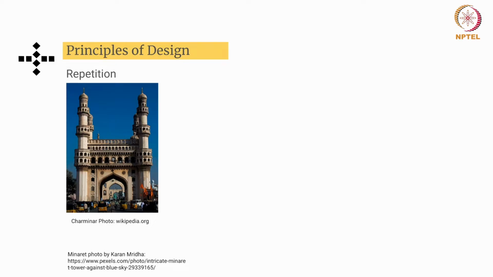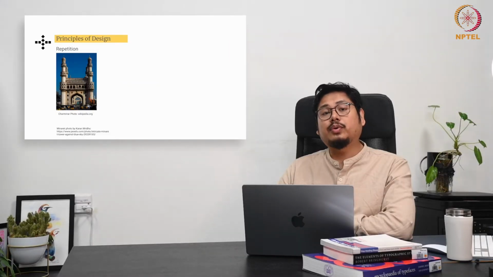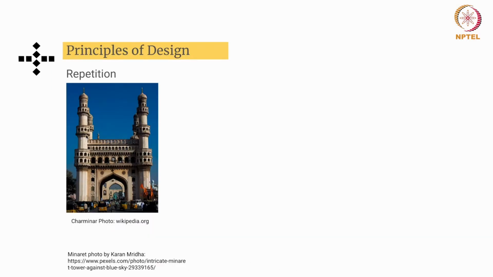It was built in 1591 by Sultan Muhammad Quli Qutb Shah, and it is one of the renowned monuments believed to mark the identity of Hyderabad. You may ask why it's called Charminar: because it has four minarets. You can see here, right? One, two, three, four. We'll discuss how the minarets are addressed and how repetition happens in them.